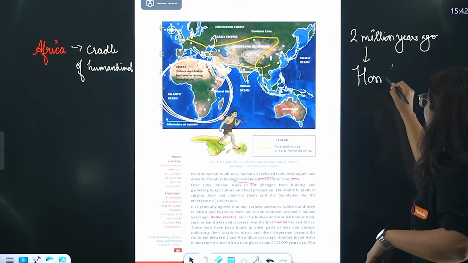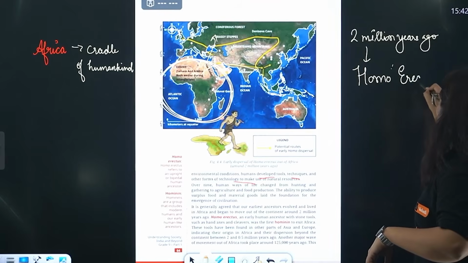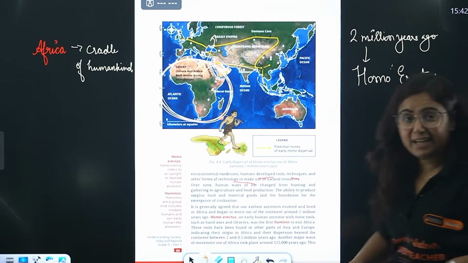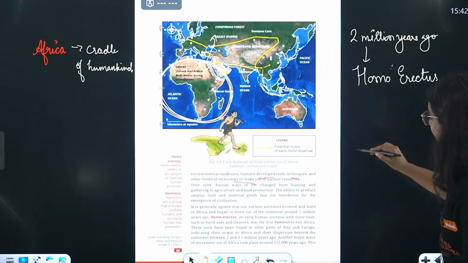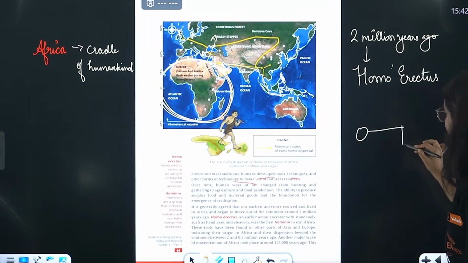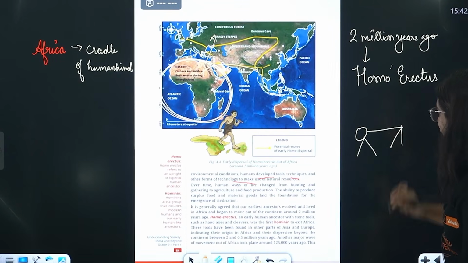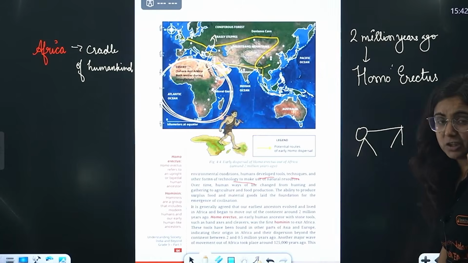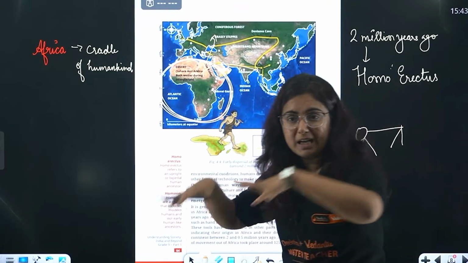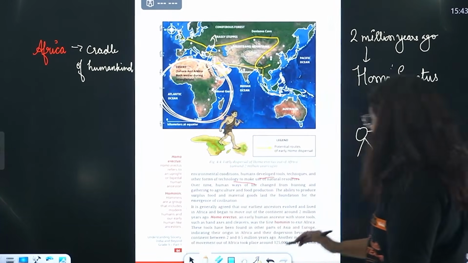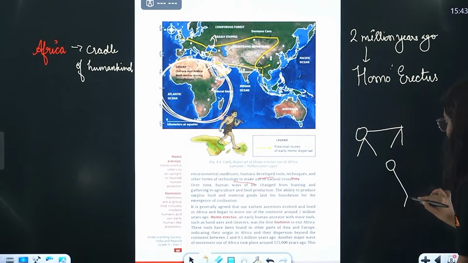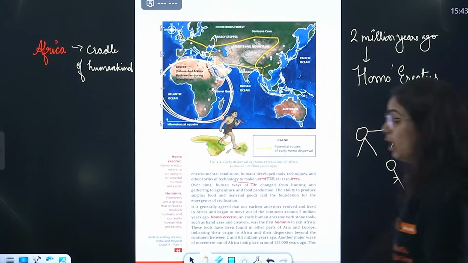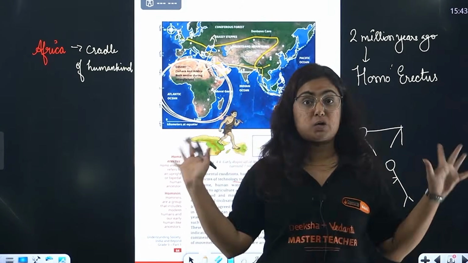That human was Homo erectus. Homo what? Erectus. Erect, you know, erect. Up till now what was the situation? They were standing on 4 limbs. Pay attention. Our ancestors were monkeys walking on 4 limbs, right? Up till this, the situation was that, however, the Homo erectus were the first to stand erect, not straight.